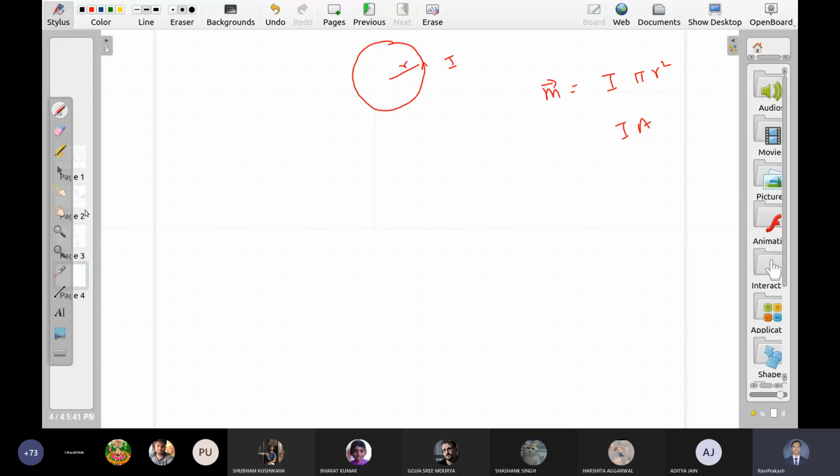So what is magnetic moment? Moment of current element. What does that mean? So let us say this is the coordinate system, origin. I take this small part here. What is this element? This element means just I into whatever is the length of this, dl. Moment of this small element.